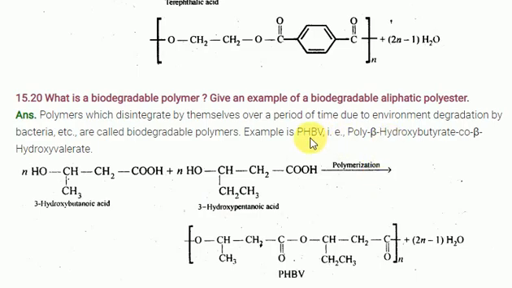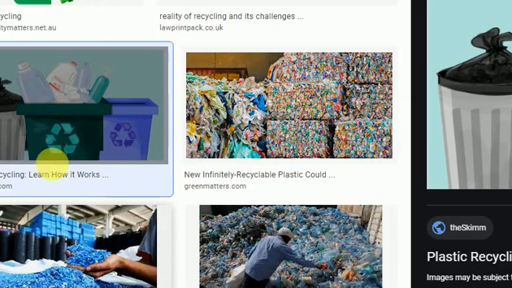Biodegradable polymer. Some books also give nylon 2-nylon 6 as a biodegradable polymer. When they mention an arrow like this, it clearly indicates that it is a recyclable plastic. Clear, students? These were the book back questions on polymers only. Thank you.